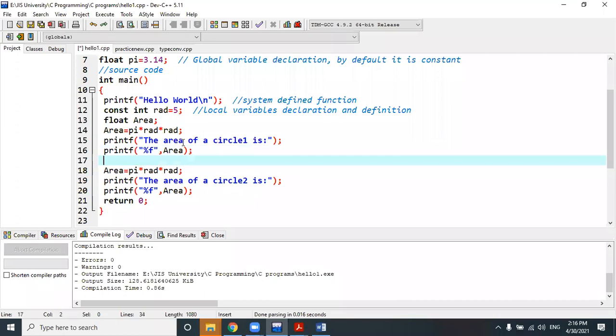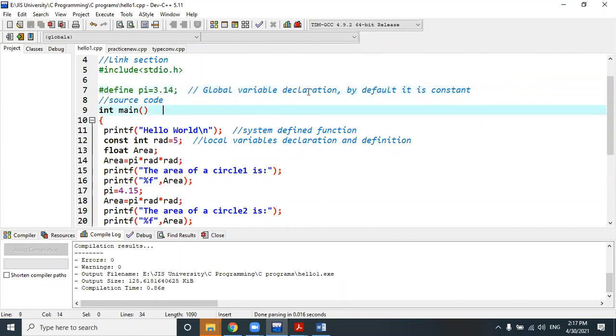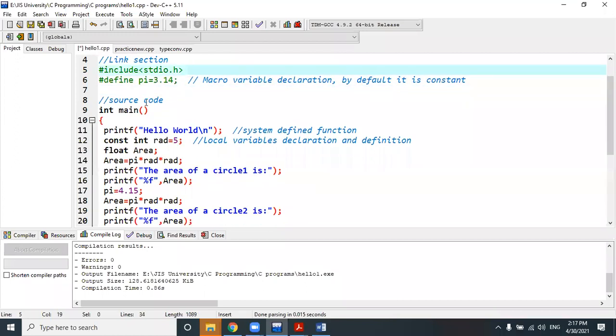Okay. There is another declaration. Suppose we can define hash define. This is another kind of macro we can use. Okay, hash define pi equal to 3.14. So it is a macro variable declaration or definition, and by default it is constant. This is another type of variable declaration. That should be done before the main method and after the header file. Nothing should be written before the header file. Remember it.